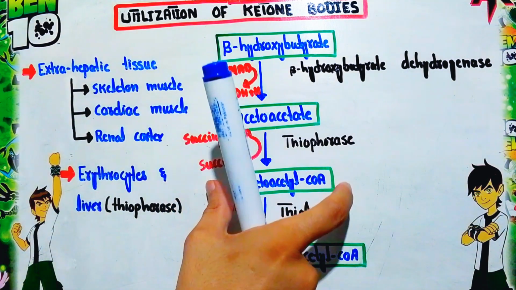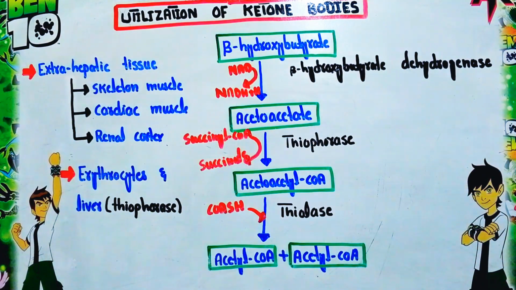So this acetoacetyl coenzyme A is finally converted into two molecules of acetyl coenzyme A. Now this reaction is mainly catalyzed by the thiolase enzyme. So these reactions are actually the reversal of the synthesis of the ketone body. Here mainly one coenzyme A group is added, and two molecules of acetyl coenzyme A are formed.